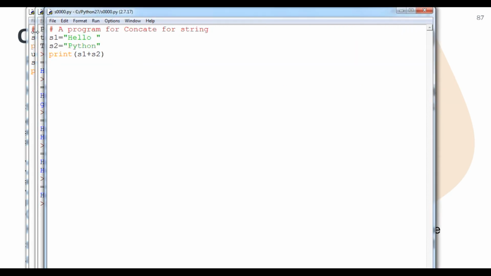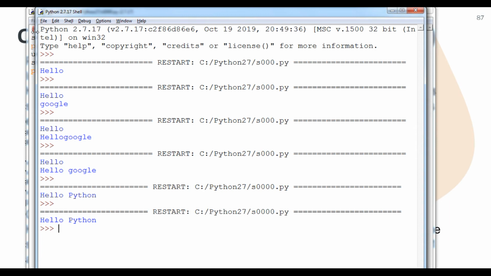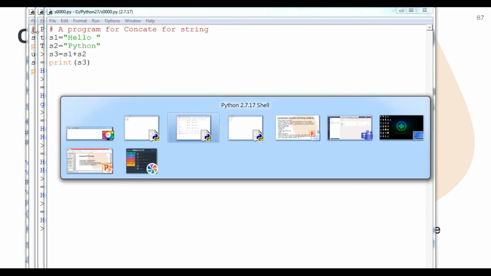It will be in a single form. Or we can say that s3 equals s1 plus s2. Now we can print s3, run it. Now we can see that the s3 value is finally stored, a combination of hello and Python.